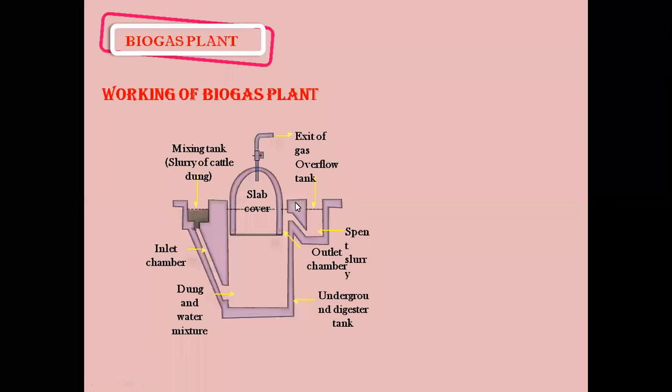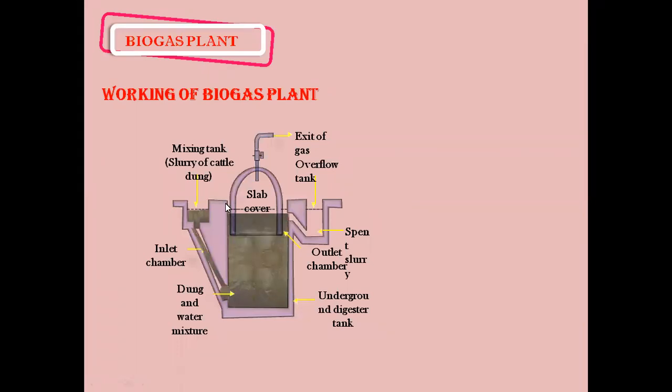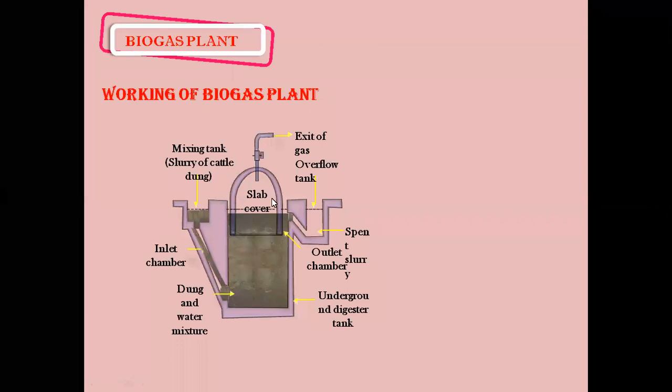So here is the mixing tank. The slurry of cattle dung, meaning all waste, that is animal dung, dry leaves, wet garbage, whatever the waste is, I'm going to put through the inlet chamber. So inside this chamber, the dung and water mixture is produced. Then I have kept a slab here on top. This slab covers the exit of the gas. And now after the gas has been produced, because of the anaerobic process, whatever waste is left is the spent slurry outlet. As you can see, it has come down. The spent slurry, the waste matter that is coming out here, is used as the manure.